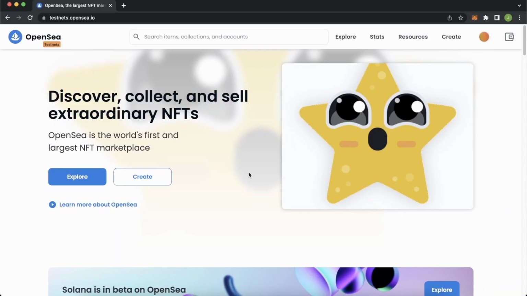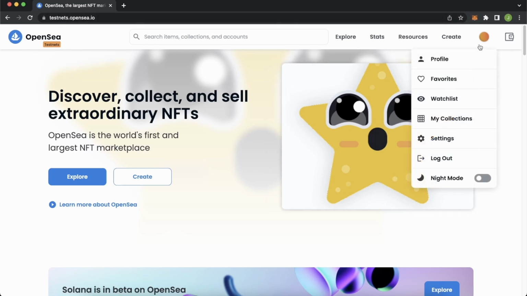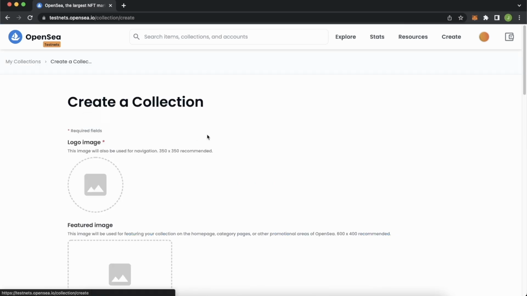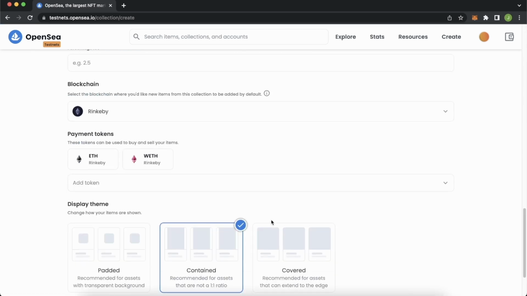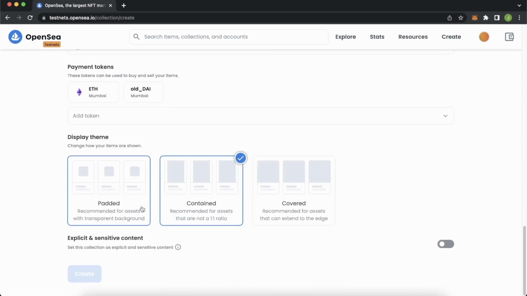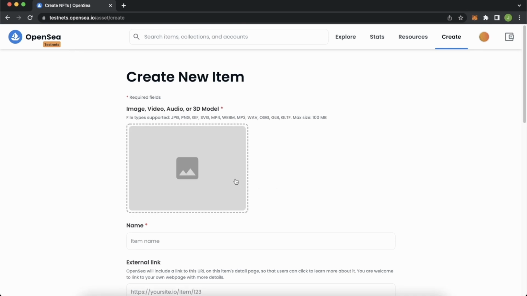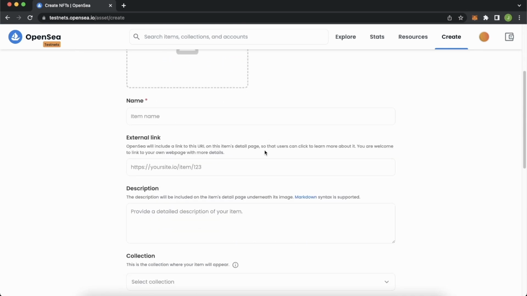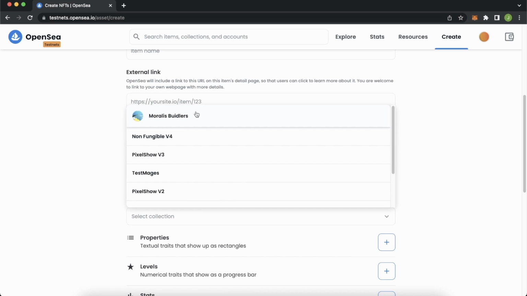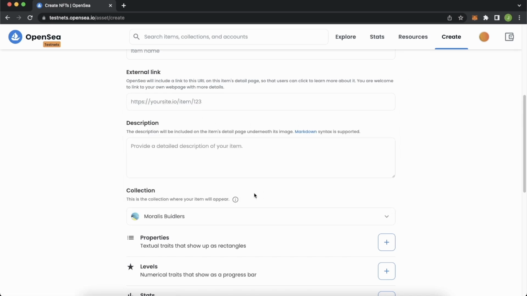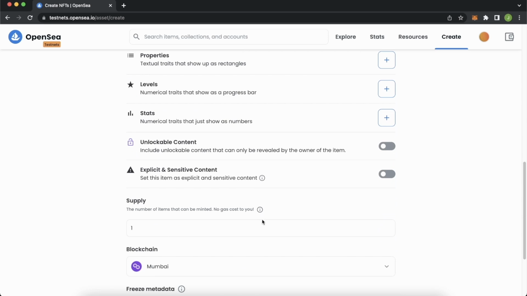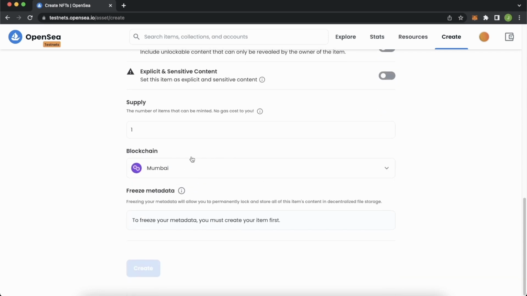Rightio, before we get into any of the code, if you're a beginner, I heavily suggest you go ahead to the testnet.opensea.io, connect your MetaMask wallet, and go ahead and create a new collection over here. Go through these steps and create a collection on the Mumbai testnet, and then go ahead and press create over here, add an image, video, or audio file, whatever you want to mint as an NFT, and add it to your collection that you just created, as this will help you tremendously going through this tutorial and you won't have to tweak any of the code itself. Also remember to use the Mumbai testnet blockchain.